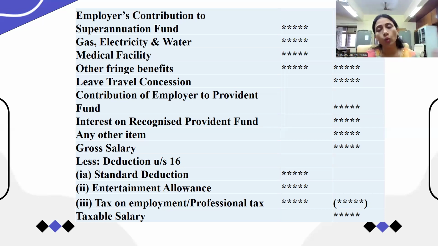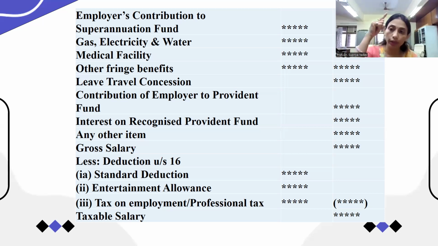If you go on your own for your trip and no employer has reimbursed those expenses, then that is not a leave travel concession. What is leave travel concession? The employer pays your traveling expenses and stay expenses with your family or on your own. That is the leave travel concession, and it is taxable under the head of salary.